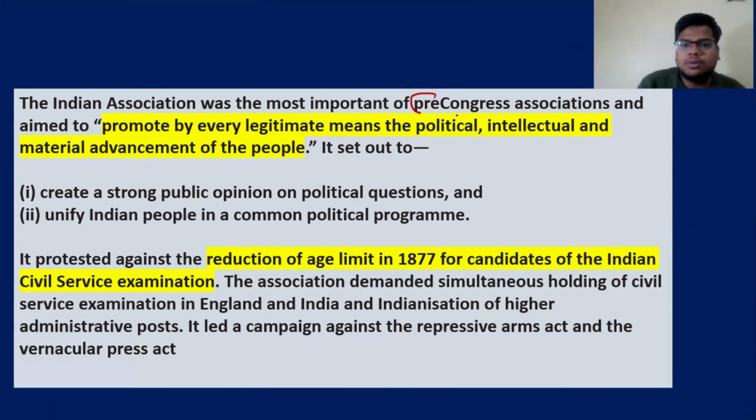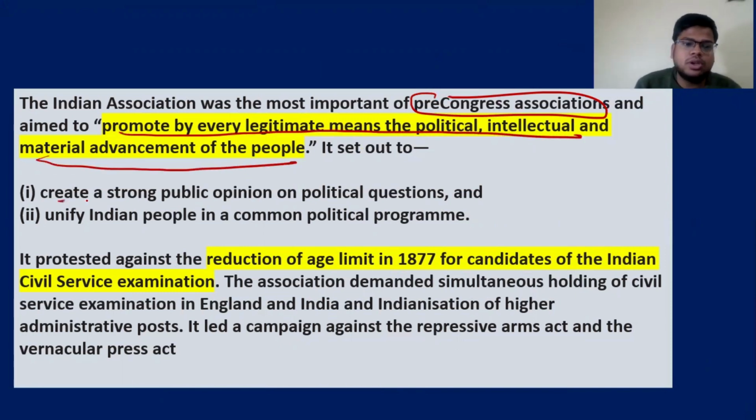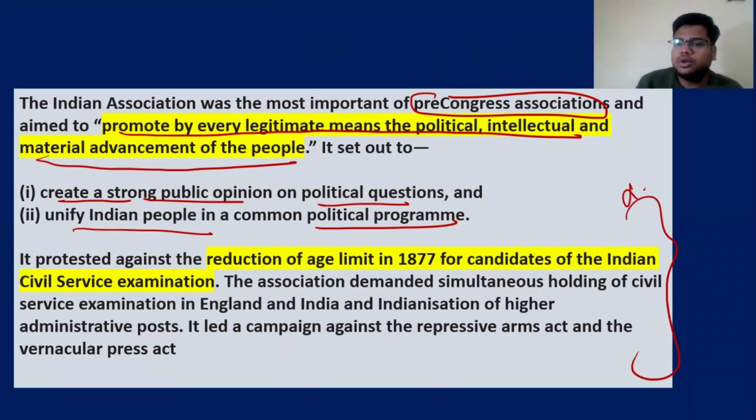So one thing that you need to remember, it aimed to promote by every legitimate means the political, intellectual, and material advancement of the people. It set out to create a strong public opinion on the political issues, and unify Indian people in a common political program. Ideas are very easy. Very important that you need to remember.